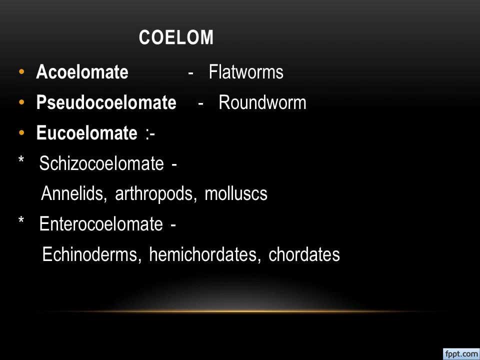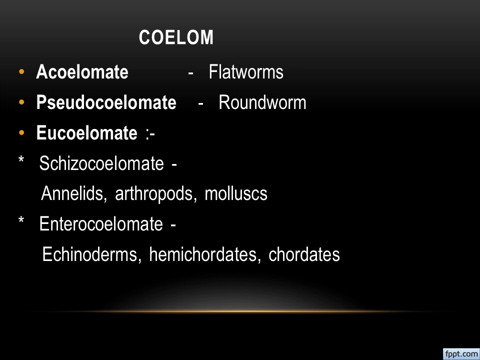Pseudocoelomate means here they say coelom is there but it is not a real coelom, right? The epithelial tissue of the mesodermal layer is formed as pouches. There is no specific cavity. The mesodermal layer is formed as a pouch.